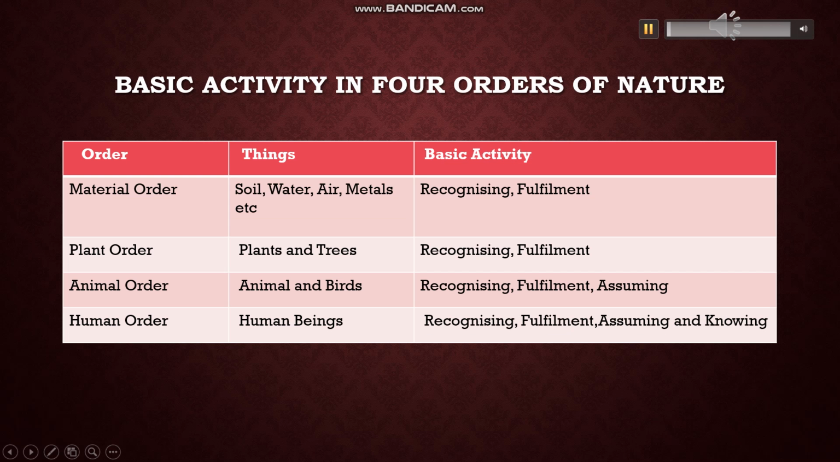This slide is about the basic activity in the four orders of nature. As we have discussed, the basic activity of the material order is recognizing and fulfillment of the things. The basic activity of the plant order is again recognizing and fulfillment of the requirements to grow, and the basic activity of the animal order is recognizing, fulfillment and assuming, as we have discussed earlier.